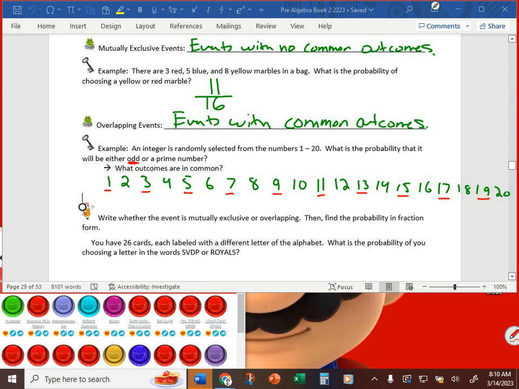Right? But we're also looking for getting an odd or a prime number. What are the prime numbers here? I'll underline these in blue. What's the first prime? Anthony: 1. 1's actually not prime. Why is 1 not a prime number?